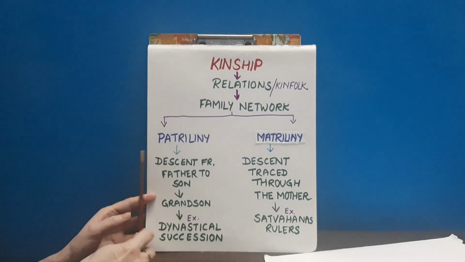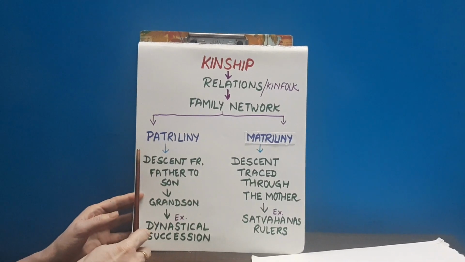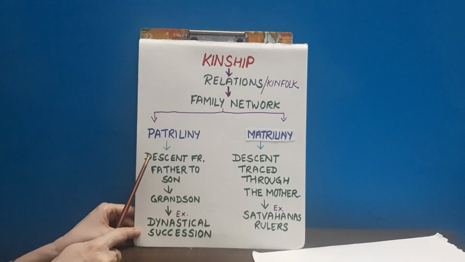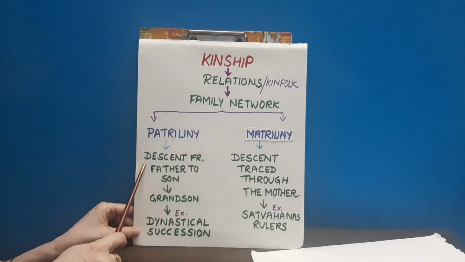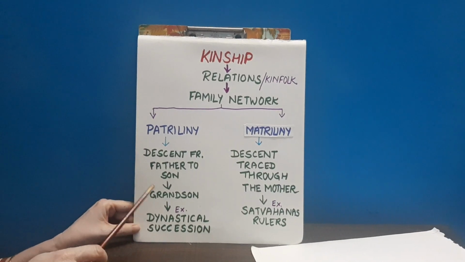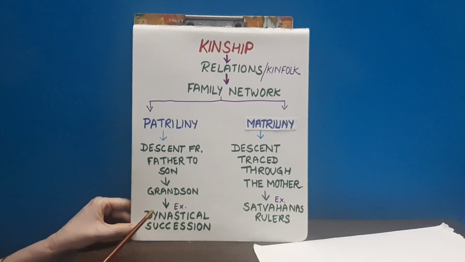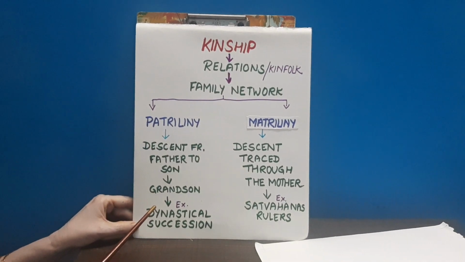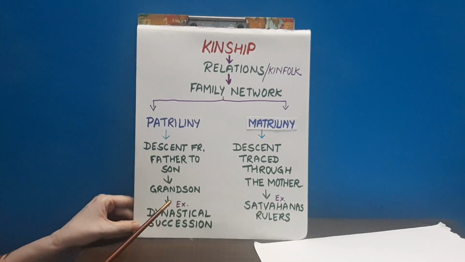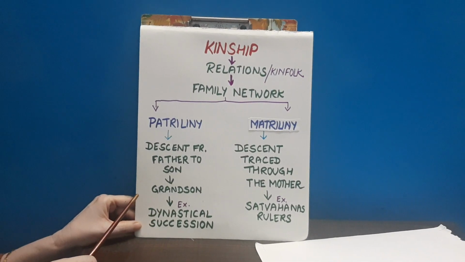Relations build up through the family network. There are two family network styles or ideas. One is patrilineal and the second is matrilineal. Patrilineal means descent from the father to son to grandson, just like in dynastic succession we can see these examples. For example, from Chandragupta Maurya to Bindusara, Ashoka, and then Ashoka's successors. That is the dynastic succession under the rule of patrilineal.